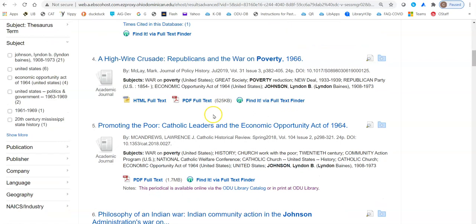Okay. And the other thing I'll point out, we had PDF full text in number 1. In this case, we have 2 options, an HTML or a PDF. Either one will give you the full article. However, if you have any potential images or charts or graphs or anything like that, you definitely want the PDF. They're not going to be in this version. This is text only. So again, PDF full text is your best option.